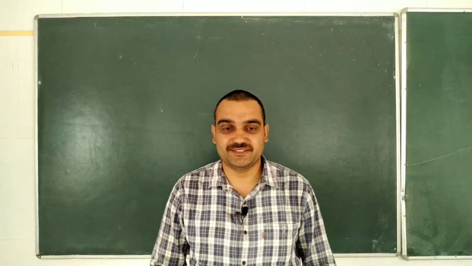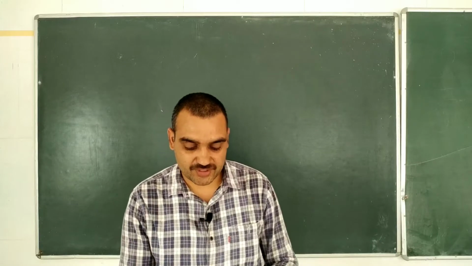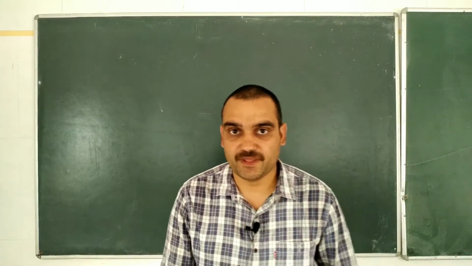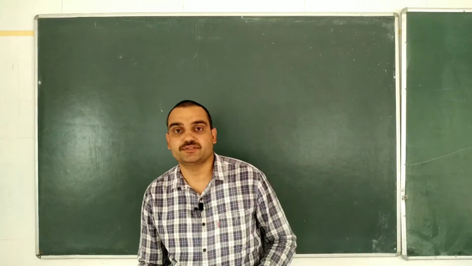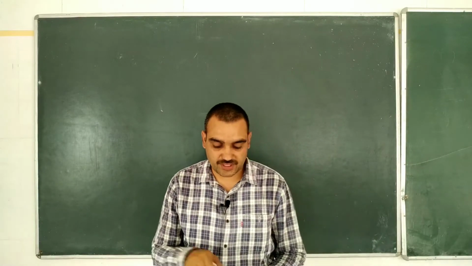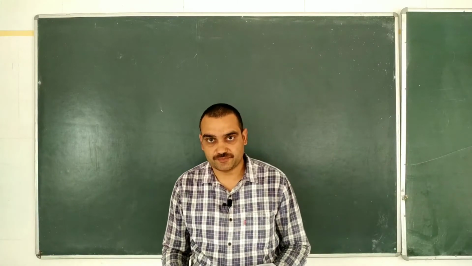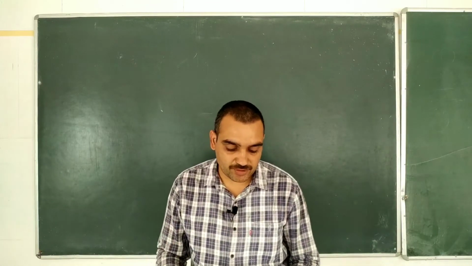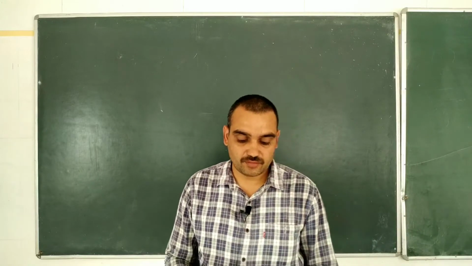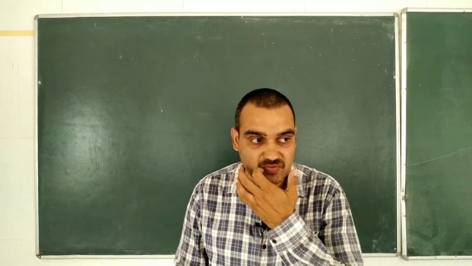Good morning, students. In our last video, we have just covered 21 questions in probability, and today we are going to start from the 22nd question. The question is, 3 dice are thrown together. The probability of getting a total of at least 6 is to be found out.